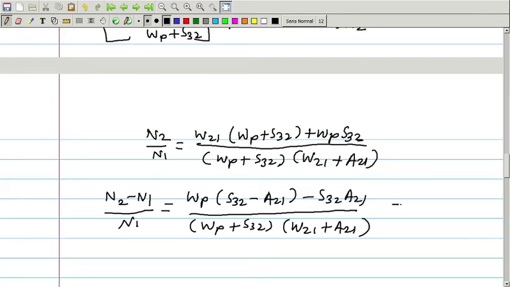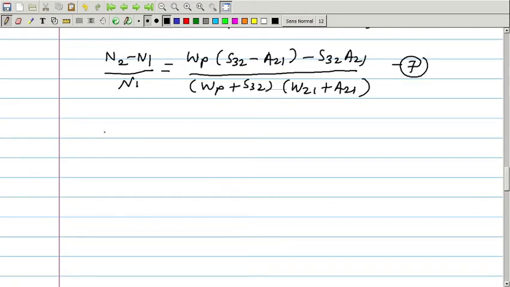Let us call it equation number 7. So we can write the minimum pumping rate to achieve the population inversion, and that rate may be given by Wp into S32 into A21 upon S32 minus A21.